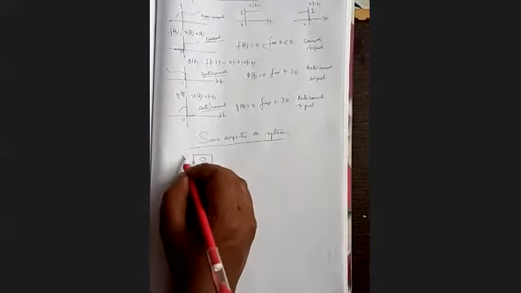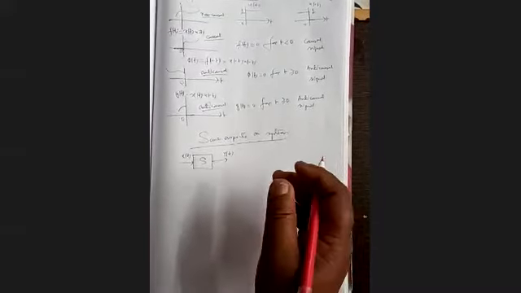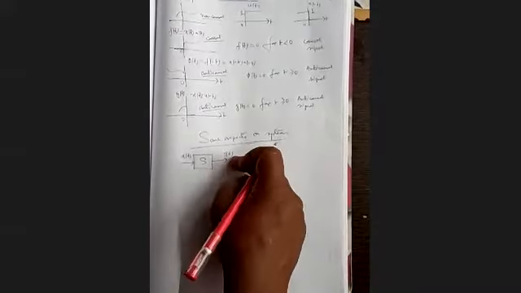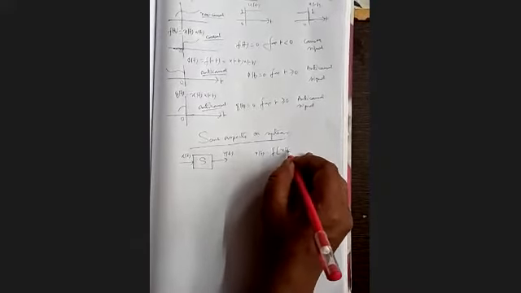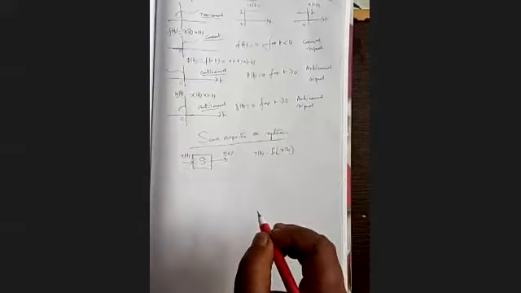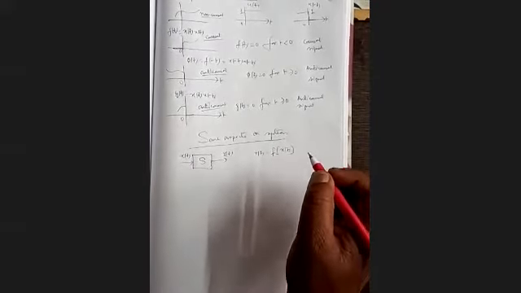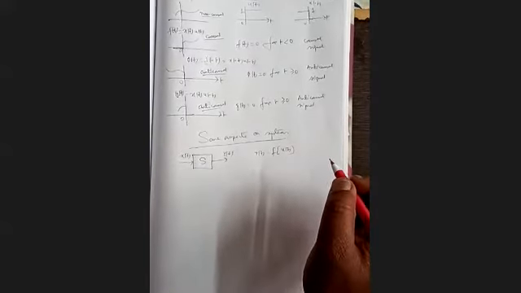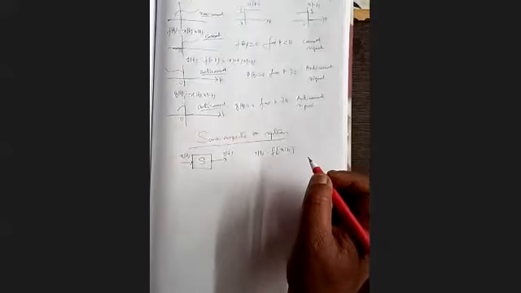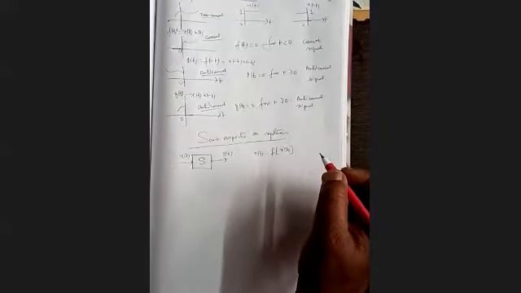So our x(t) is the input and y(t) is the output. So our y(t) will be simply f of x(t). It's a mathematical representation between input and output. So our system is a mathematical representation of input signal and output signal.